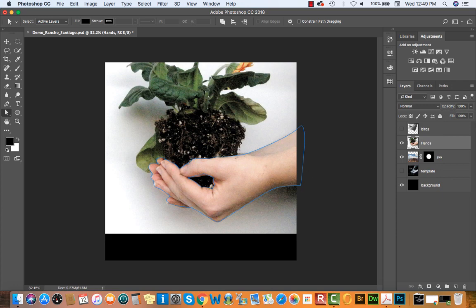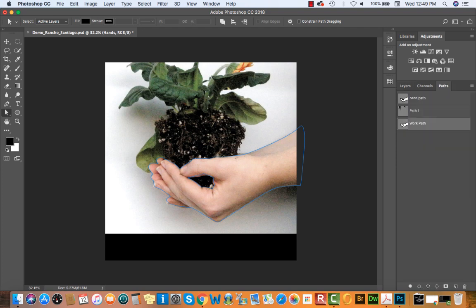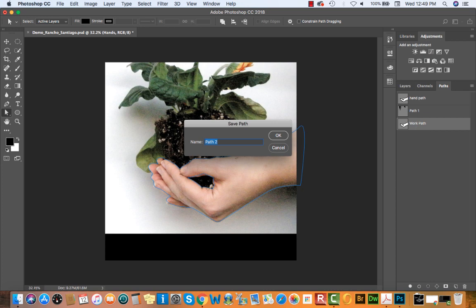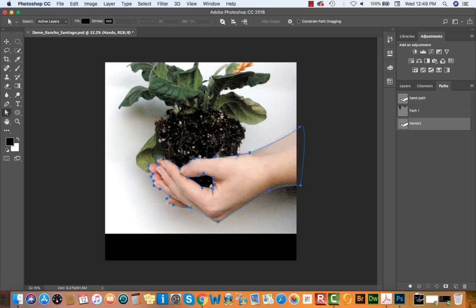So with both of those paths created, I'm going to take a quick glance at my paths window, which is in the same area as your layers window. The work path is what I just worked on, and I'll name it hands 2 since I already have a hand path there. I built that just to save some people time when I teach my face-to-face classes. So I'll name this hands 2 so that it's saved.